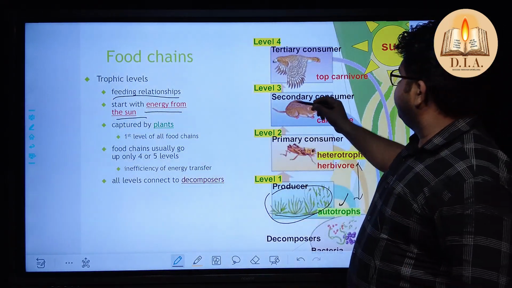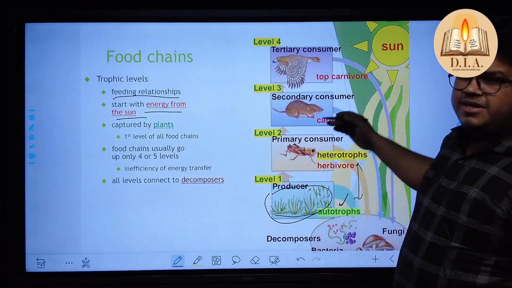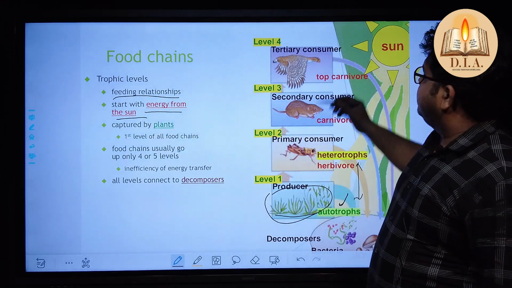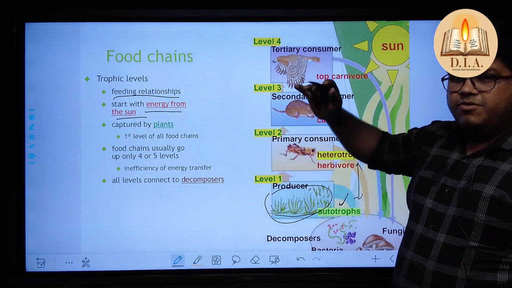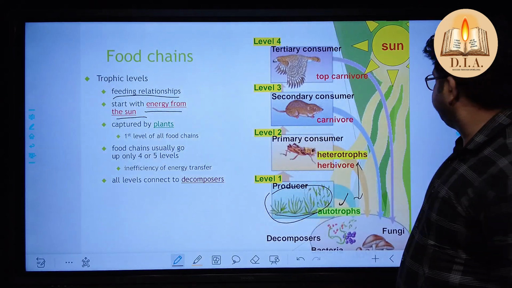Okay. In level 3, secondary consumers, like rats, mice. These are carnivores. They feed on these kinds of insects. And the top, tertiary consumer is known as carnivore, which is known as top carnivore. Carnivore is this also, but these are level 4.